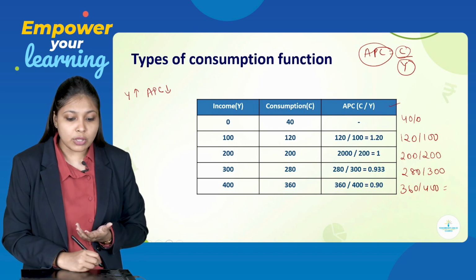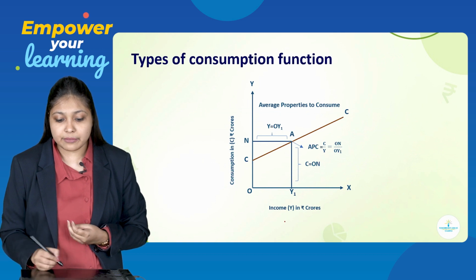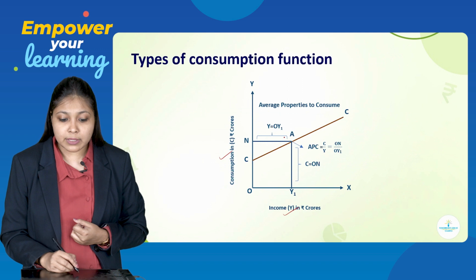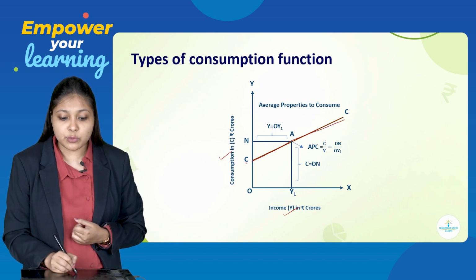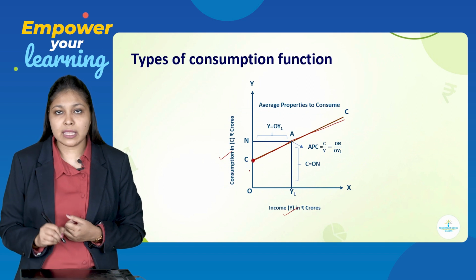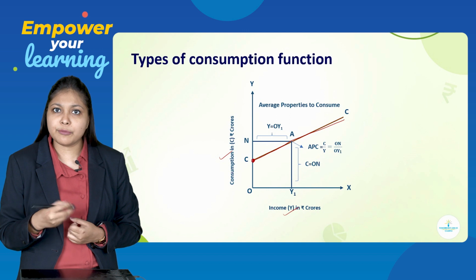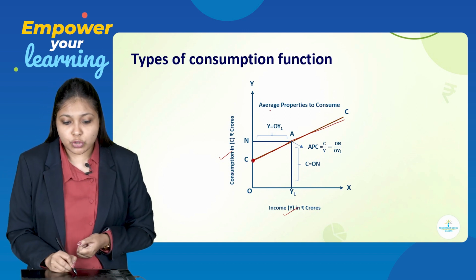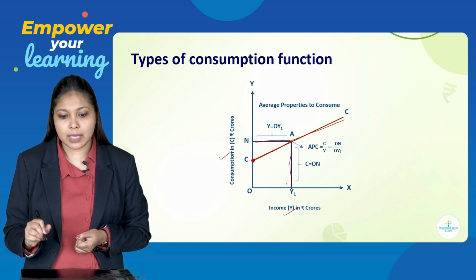Now, represent it on a graph. Okay, this is the graph. On the x-axis we have taken income, on the y-axis we have taken consumption. So, we know what the consumption curve is. This is the consumption curve. It is always going to start from here. Even if the level of income is 0, your consumption curve will start from 40, 60, 20, whatever you are assuming. And if you join these points, you get your APC curve.